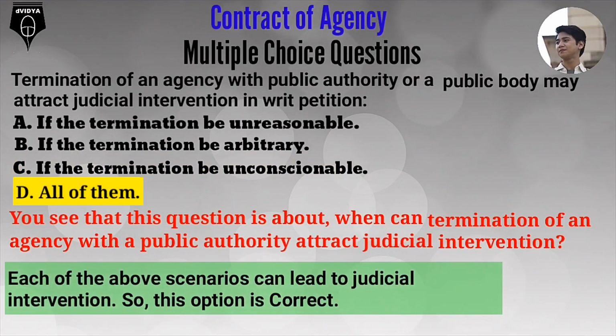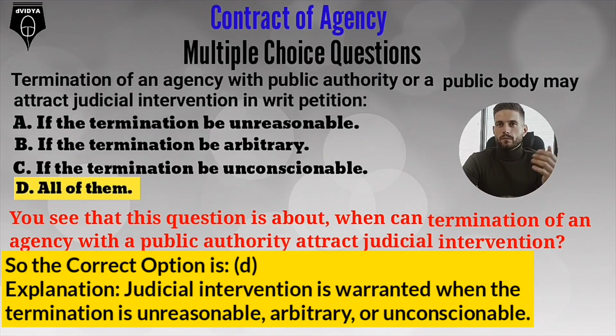All of them. Each of the above scenarios can lead to judicial intervention. So this option is correct. So the correct option is D. Judicial intervention is warranted when the termination is unreasonable, arbitrary, or unconscionable.